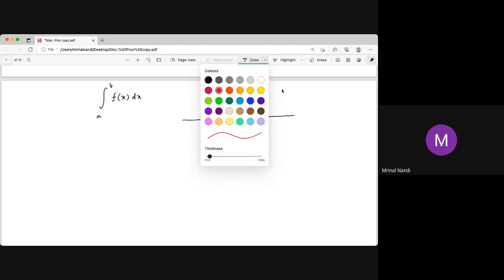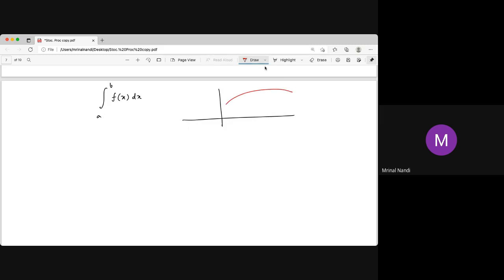So what is integration basically? It's the Riemann integration. We know the integration of f(x) dx from a to b is nothing but the area under the curve, between x equal to a and x equal to b. So this area.